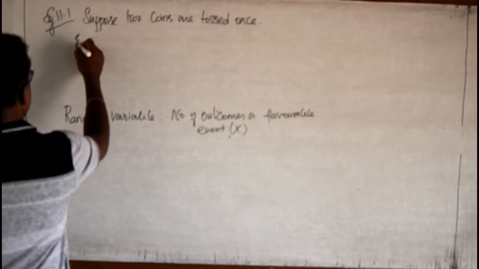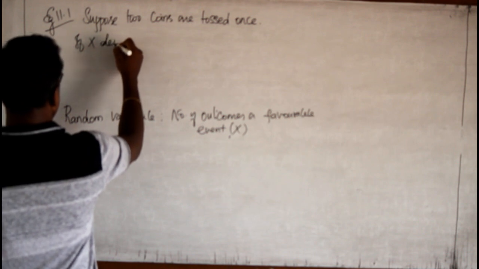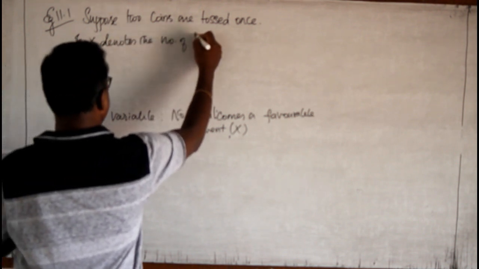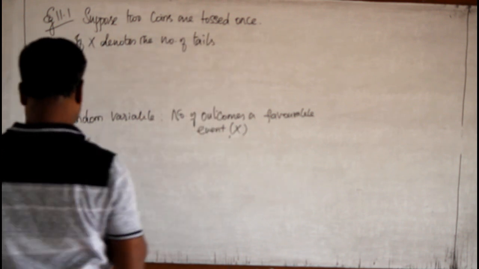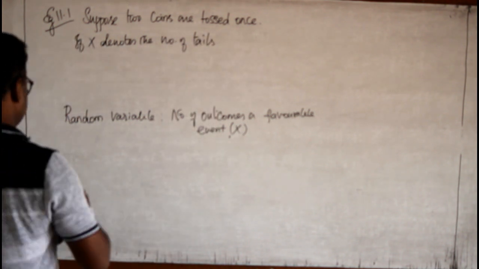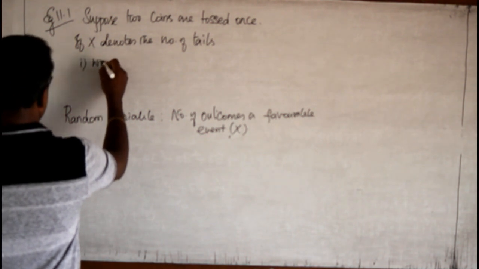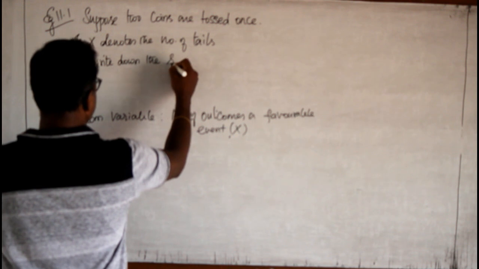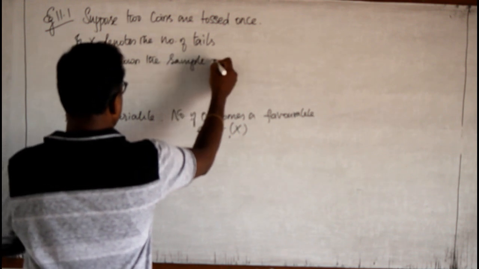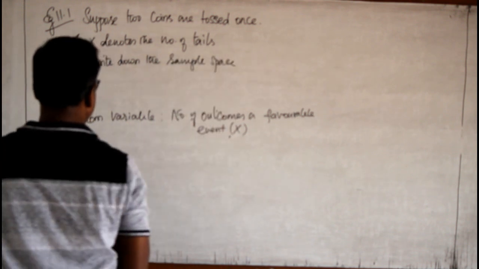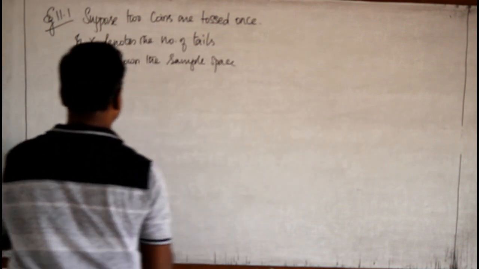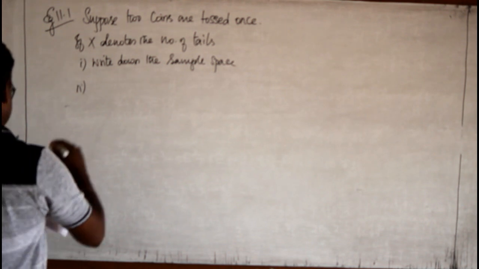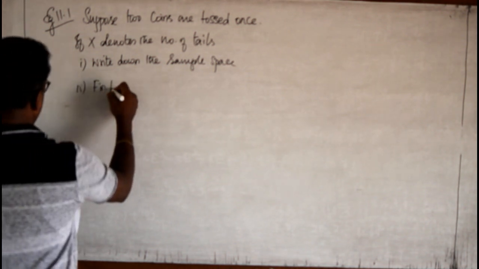If X denotes the number of tails: first question, write down the sample space. Second question, find the inverse image of 1.